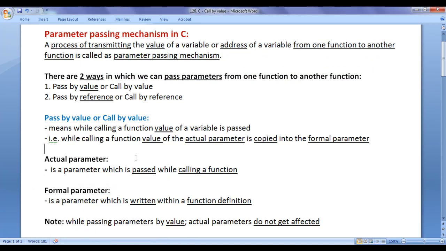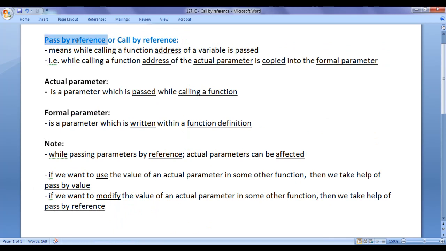Try to understand the difference here, guys. Pass by value means while calling a function, value of the variable is passed. That is, value of the actual parameter is copied into the formal parameter. Whereas pass by reference means address of a variable is passed. Instead of sending the value of a variable, address of variable is sent, guys. While calling a function, address of the actual parameter is copied into the formal parameter.